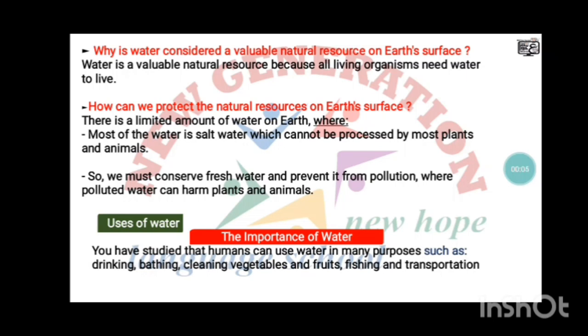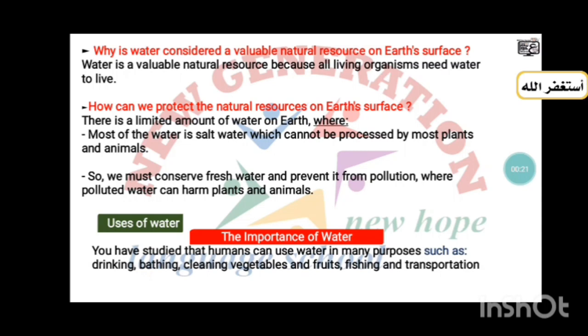Today we are gonna talk about water. Why is water considered a valuable natural resource on Earth's surface? Water is a valuable natural resource because all living organisms such as humans, plants and animals need water to live.